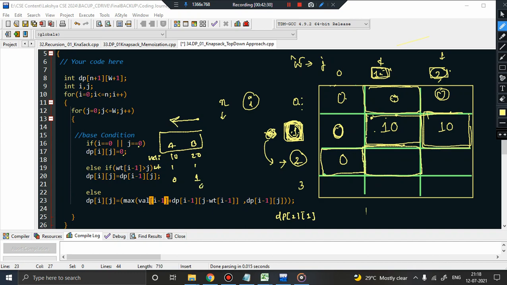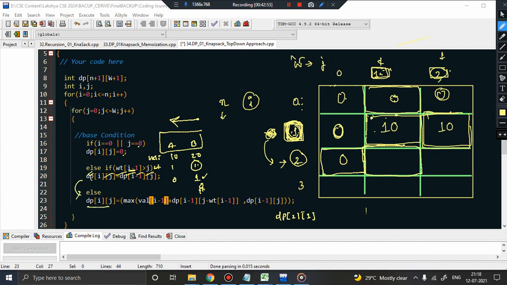I'll be standing in front of B first. I will check if the weight of item B, since i minus 1 is pointing to B, because i is 2 and 2 minus 1 is index 1, is greater than the capacity of the knapsack. No, because its weight is 1 and the capacity is also 1. So false, so this will not be executed. Come to the else part.